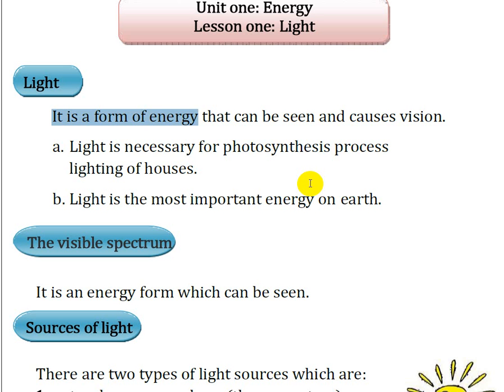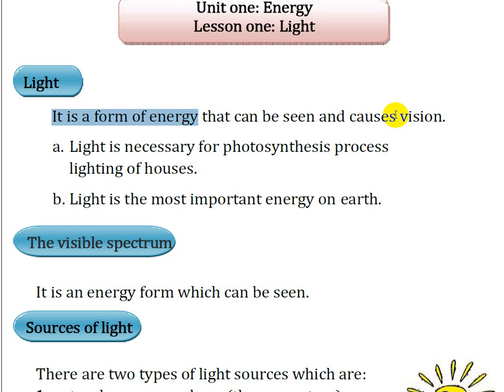Light is a kind of energy, like any energy around you. When you are walking, it's energy. When you are lighting your lamp, it's energy. So light is a form of energy. But this energy can be seen and causes a vision. So light is very important for our life.